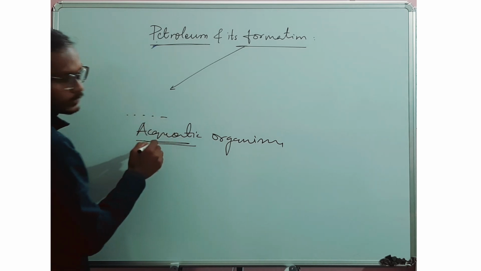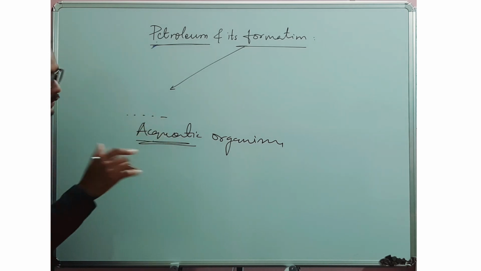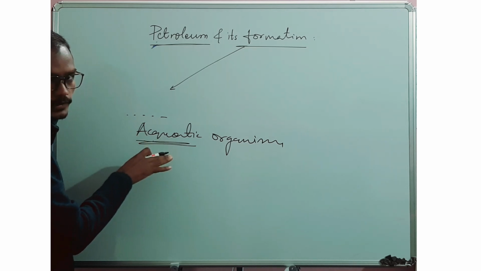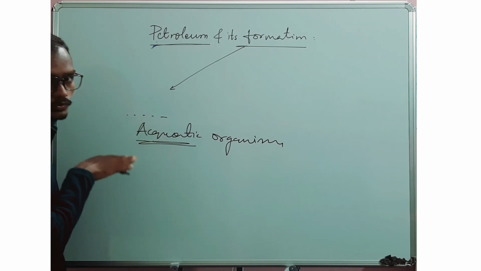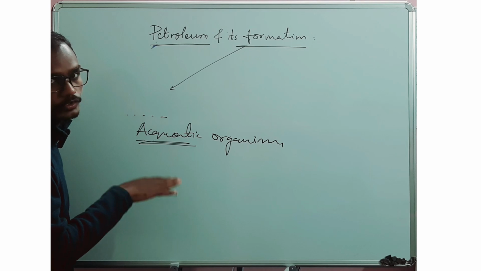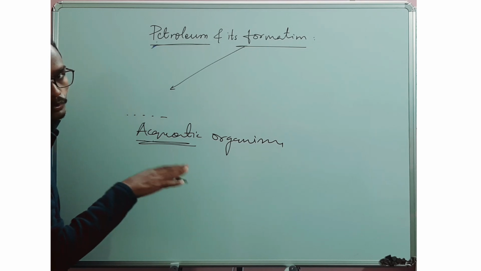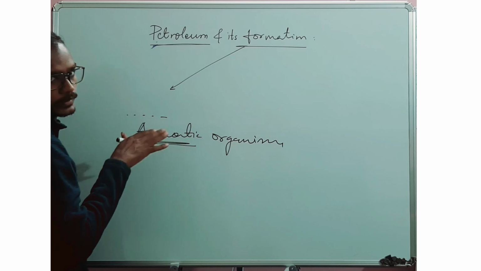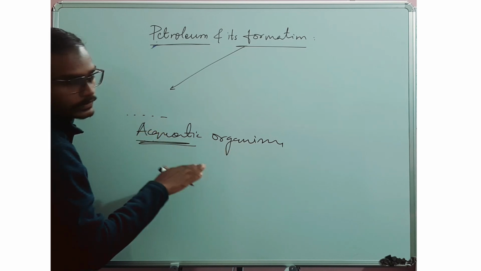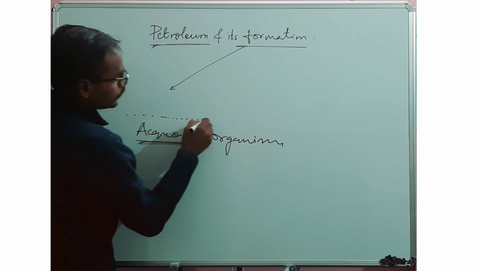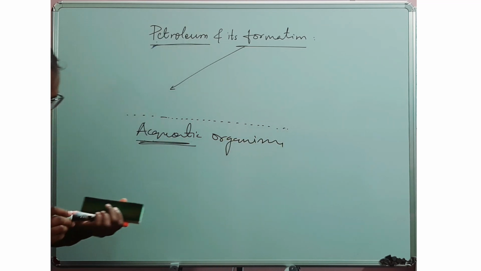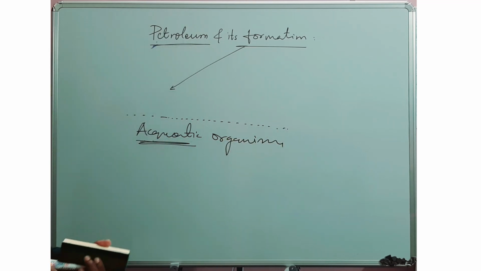Aquatic means organisms which live in the water, right? When these organisms die, they come and deposit on the bottom of the pool of water. When they lie over the surface, soil gets deposited over these organisms. Okay. Soil gets deposited over it.